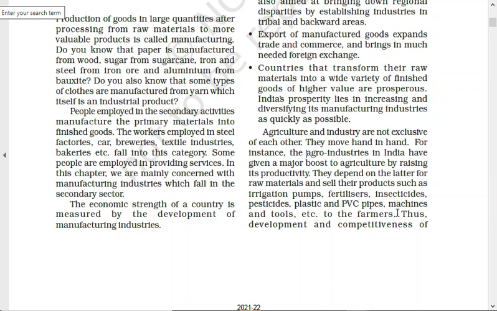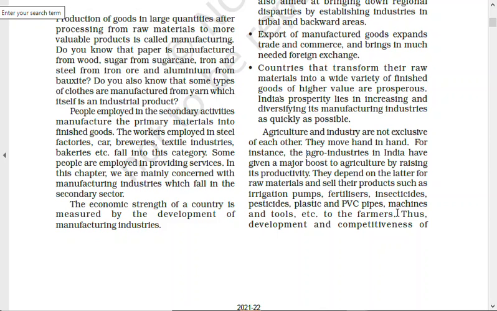Food processing units, like pickles, achar, papad and all these things, are made because of agriculture. So industries provide tools to do agriculture in the modern way, and with modern techniques like fertilizer, pesticides and better tools, we produce more raw material, and that raw material goes to support the industry.